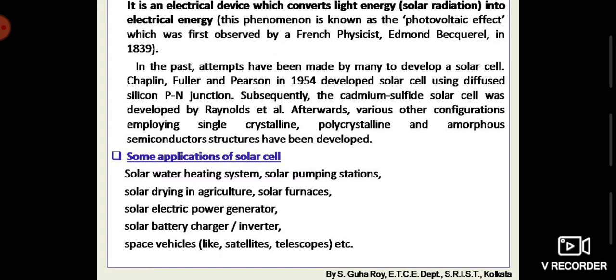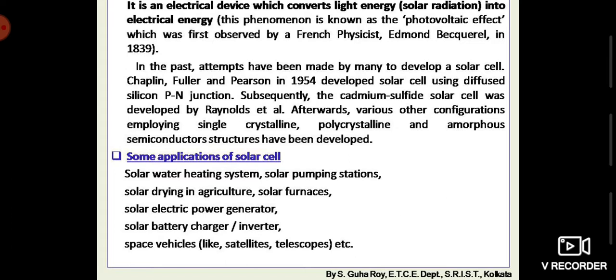Now you know what basically a solar cell is. Now, what are its applications in our day-to-day life, or where can we use it?